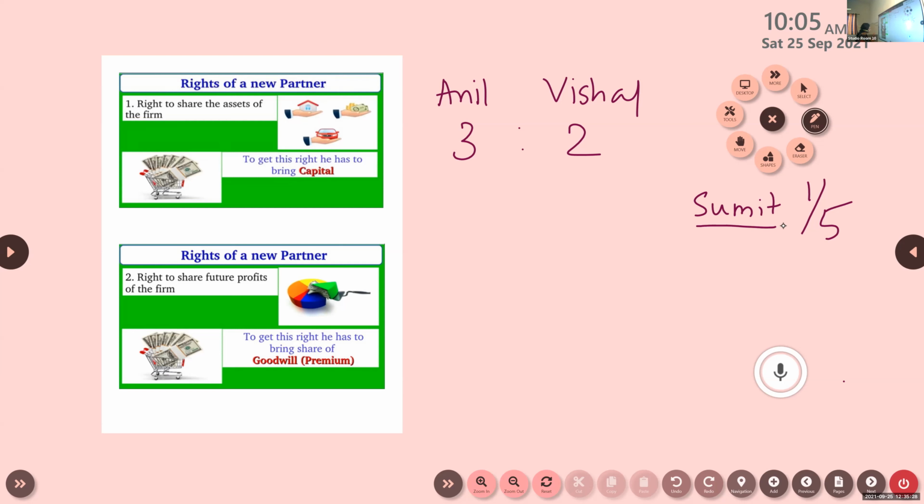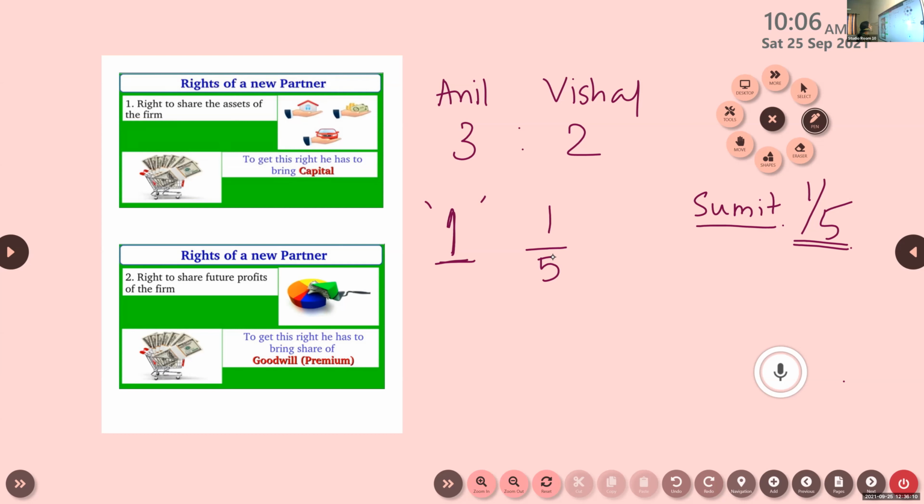So the conventional, traditional way to do such a problem is, you will consider the whole profit as 1. We consider the total profit as 1. You are given that Sumit's share is 1/5. So from this 1, 1/5 belongs to Sumit, who is the new partner.